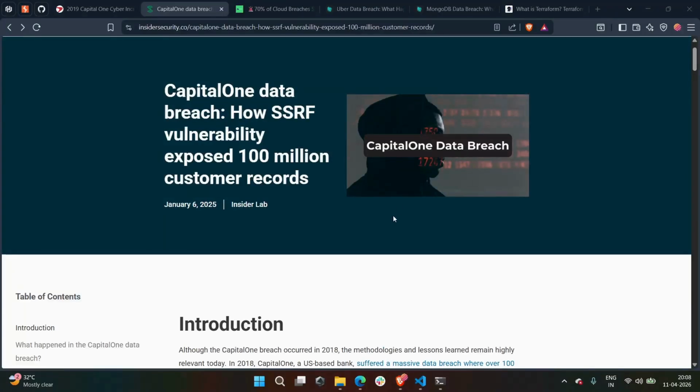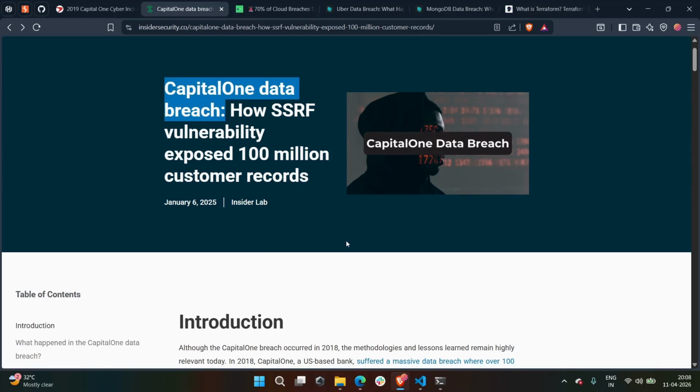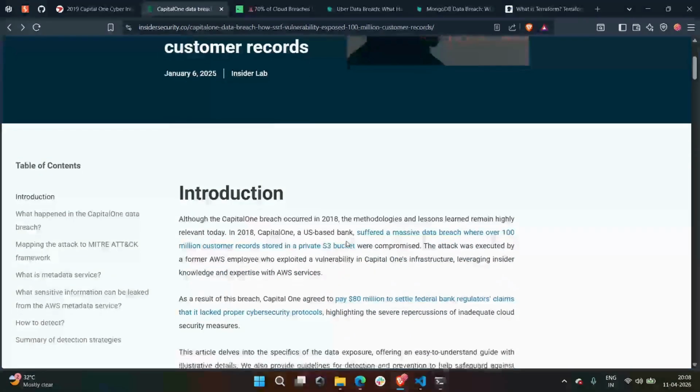A single misconfiguration exposed data from over 100 million people. This is the Capital One data breach and how it happened. To understand this, we need a quick background on how cloud storage works.